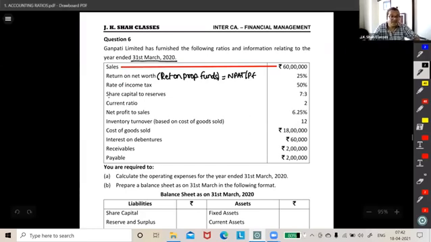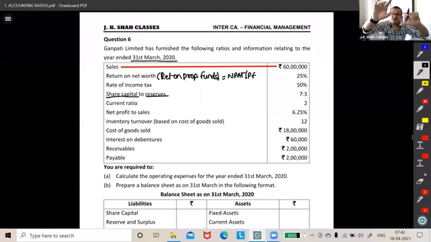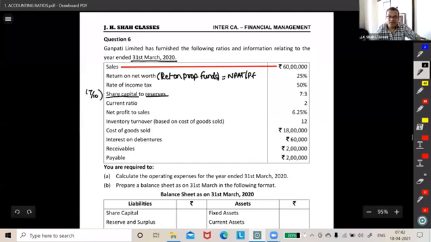Then see again, like last question, share capital to reserves. Now you should visualize. In the balance sheet, I will have share capital and reserves missing. Share capital is going to be 7/10, correct? And reserves are going to be 3/10. Current ratio is given, which we know is CA to CL. Net profit to sales, guys, means they are giving you the net profit ratio. Inventory turnover means only what, guys? Stock turnover ratio, STR, based on cost of goods sold.